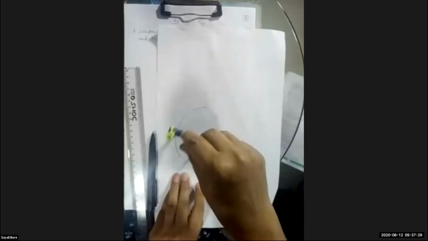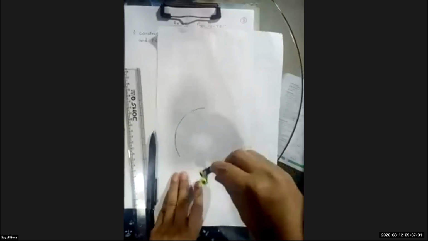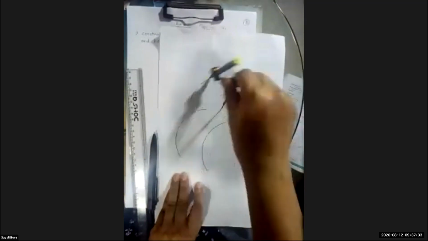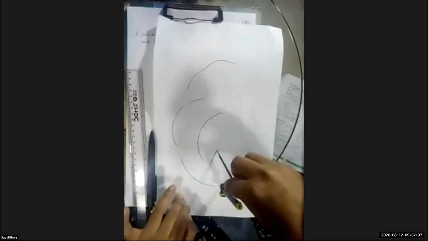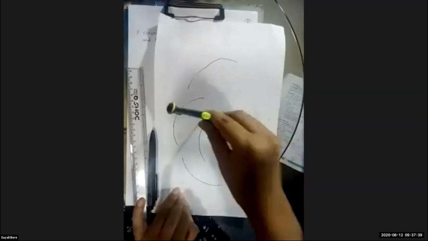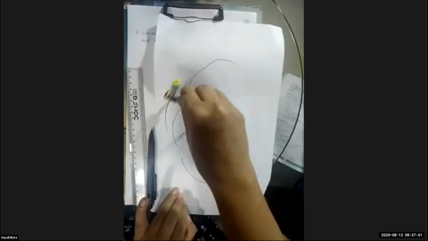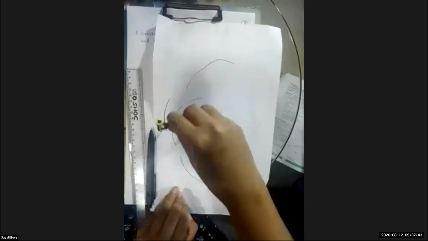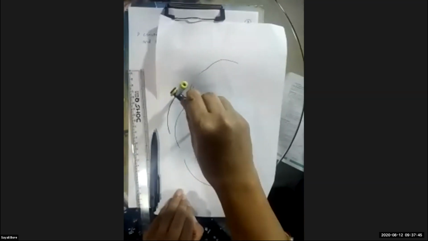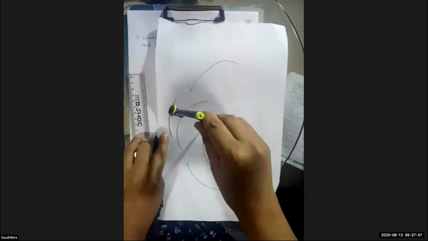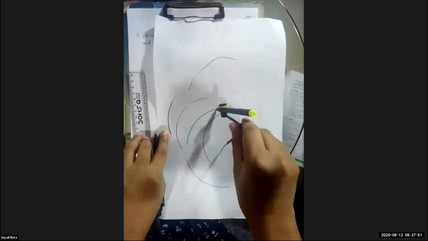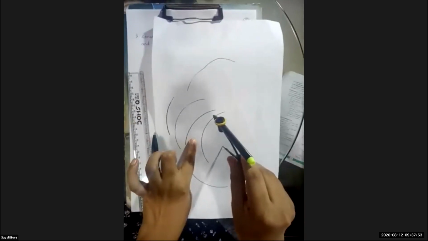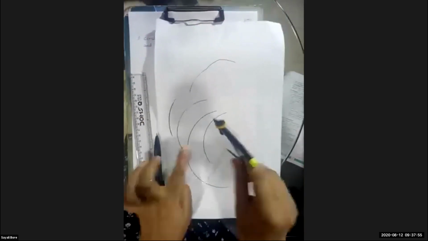When you do the arc, it should be one stroke, like this. Because many students, what they do, this is bad manners, or it doesn't look nice. So an arc should be of one stroke, so that it is visible clearly and it looks neat. Okay.